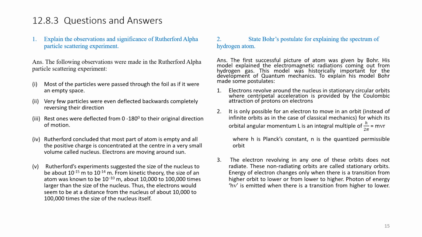And postulate number 3, the electrons revolving in one of these orbits do not radiate. These non-radiating orbits are called stationary orbits. Energy of electron changes only when there is a transition from higher orbit to lower orbit or from lower orbit to a higher orbit.